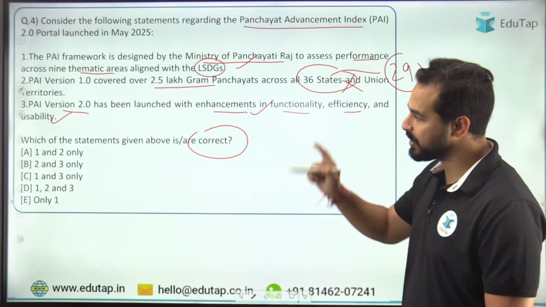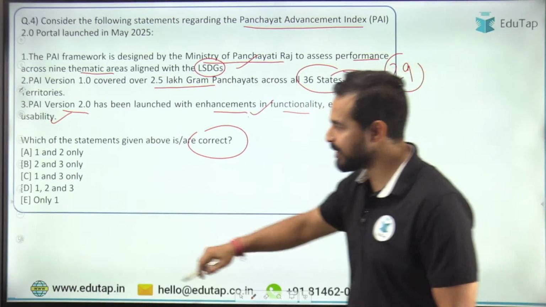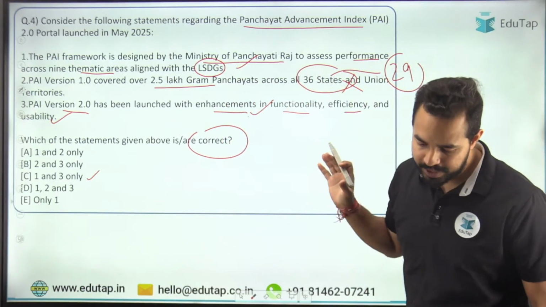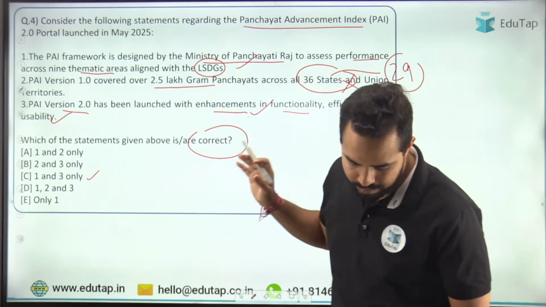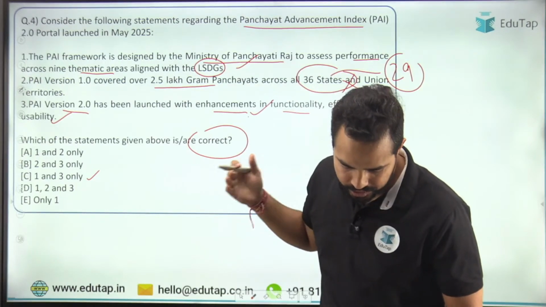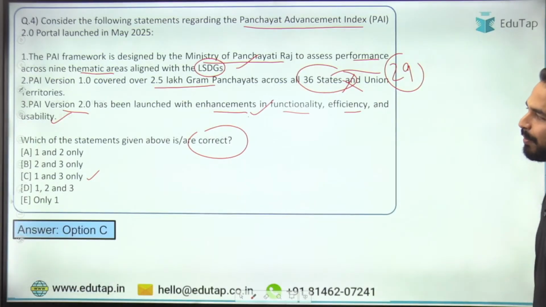Right answer will be option... which is the right answer? Both 1 and 3 are right. So option C will be the right answer. Do you agree with me? Yes, I can see most of the people have given option C. So Bijal, Mayank, Ashish, Shanika, Ishani, Kritika, everybody has given me the right answer, that is option C. Well done, guys. Moving to the next question.